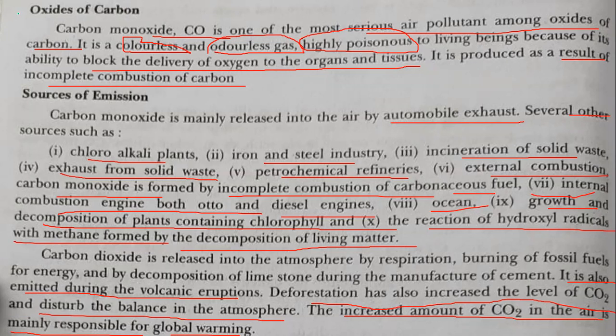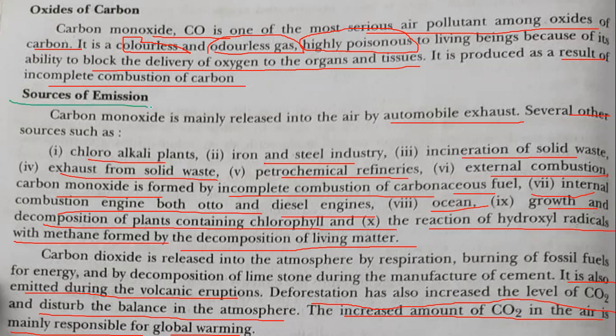Now, oxides of carbon. You know the oxides of carbon: one is carbon monoxide and the other is carbon dioxide. Out of these, we are going to focus specially on carbon monoxide, because carbon monoxide is highly poisonous. It is colorless, odorless, and it causes air pollution. It also creates a problem in the oxygen carrying capacity of the hemoglobin. So how that affects and what happens there, we are going to study here.